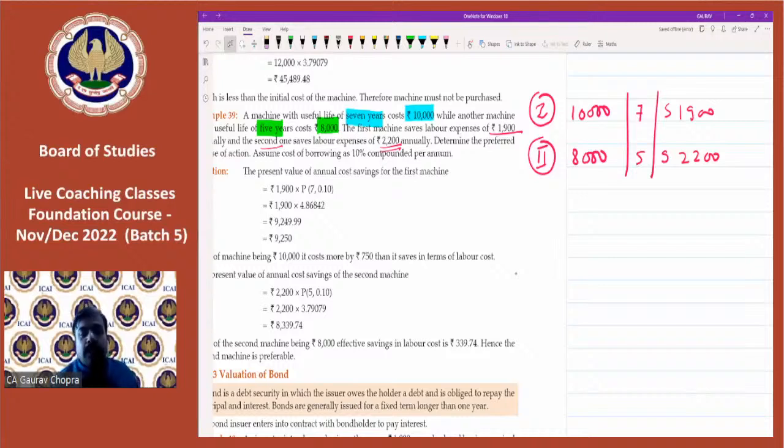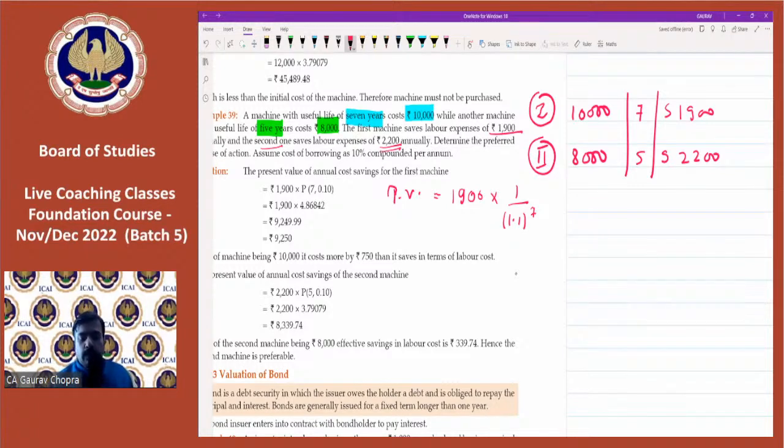So let us calculate the present value of saving. Let us do the calculation. Annuity is 1,900, then 1 divided by 1.1, and then to the power of 7.